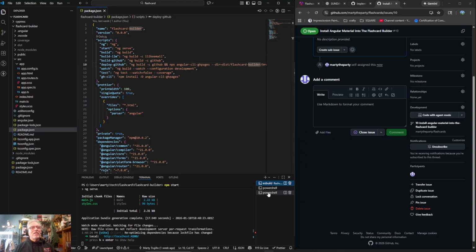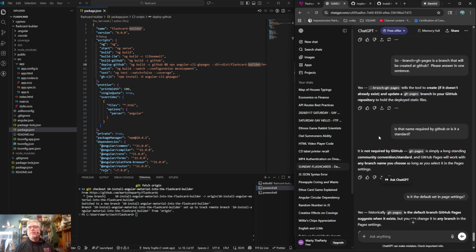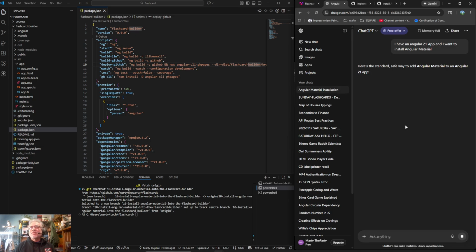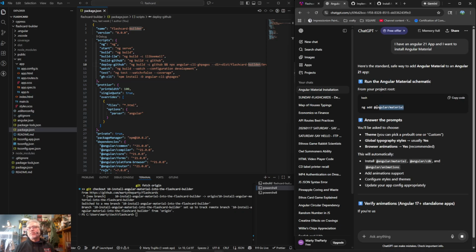So now we're in this new thing, and I want to install Angular Material. So I have an Angular 21 application and want to install Angular Material. It's always really surprising, it's just weird. Installing Angular Material is just, here's a standard safe way to do it. Okay, so we want to do this.